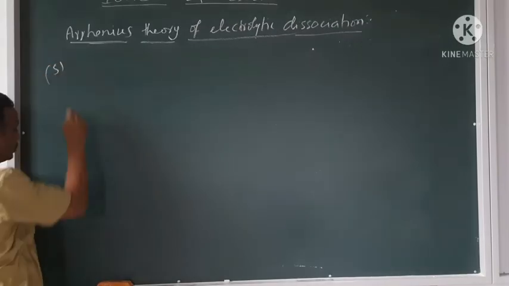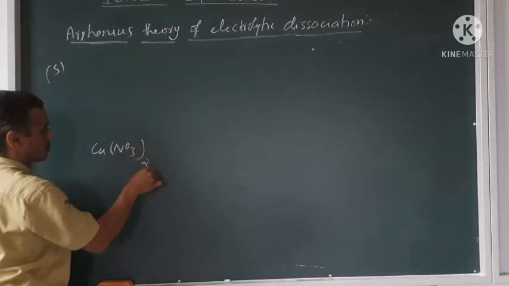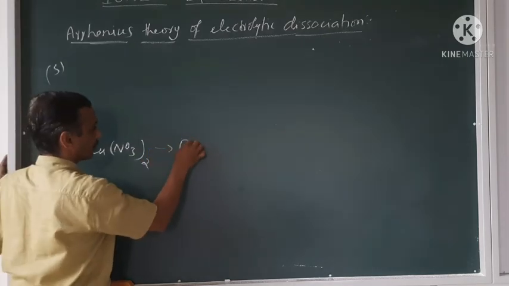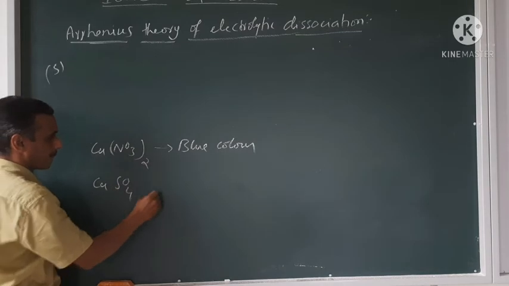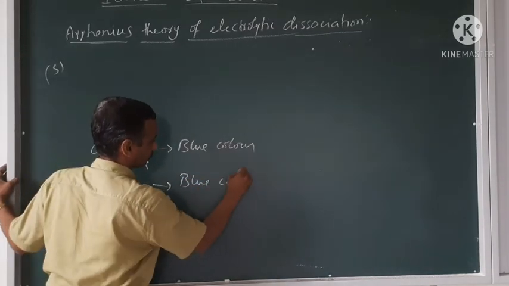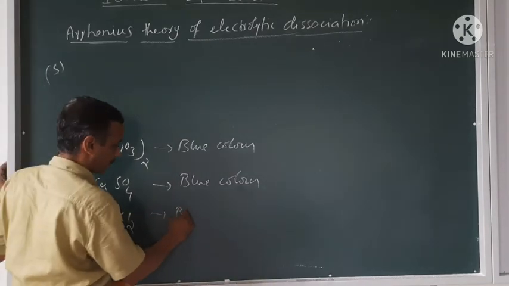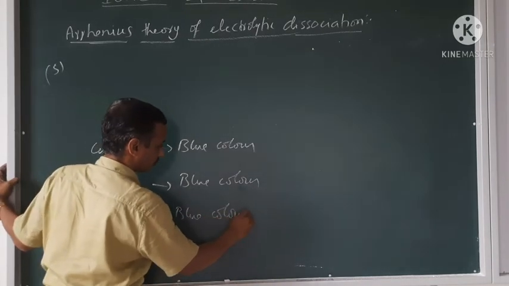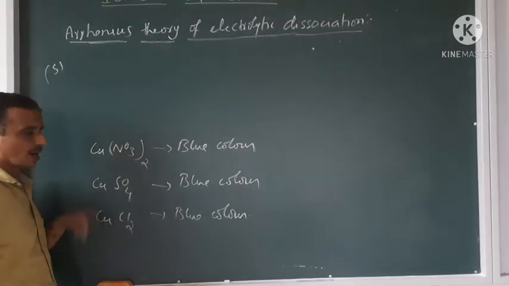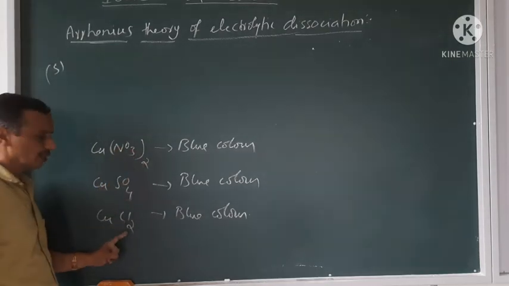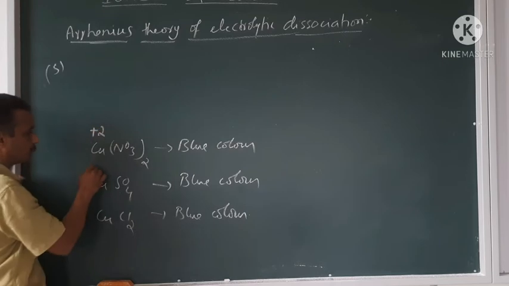Next one. Cu(NO3)2 is of blue color. CuSO4, again blue color. CuCl2, blue color. See, in all of these copper is common, whereas the anions are NO3, sulfate, Cl. And if you see, in all the cases, copper is in the plus 2 state.